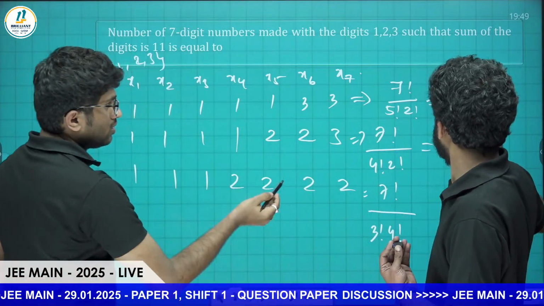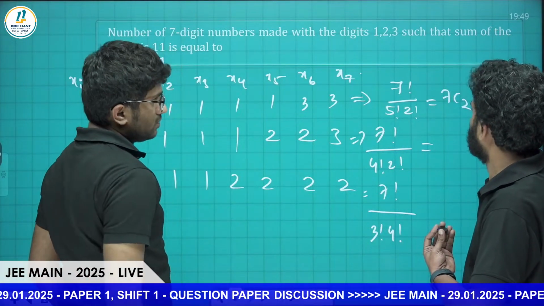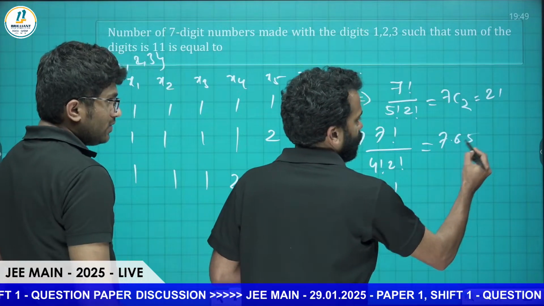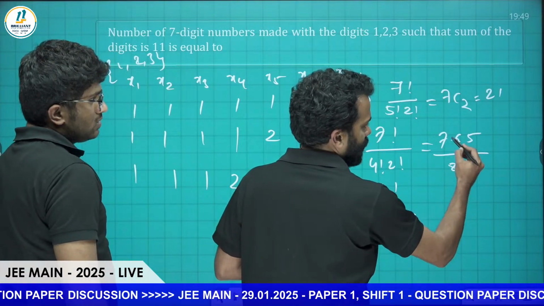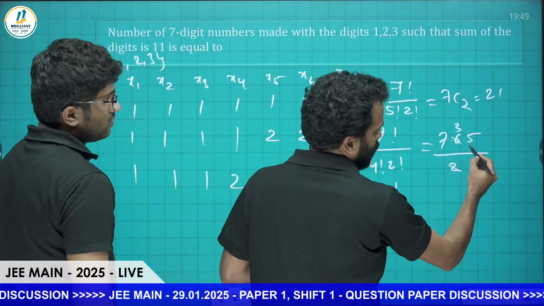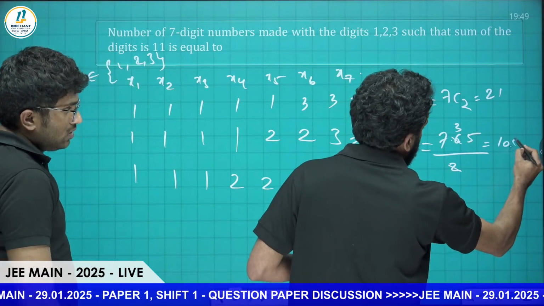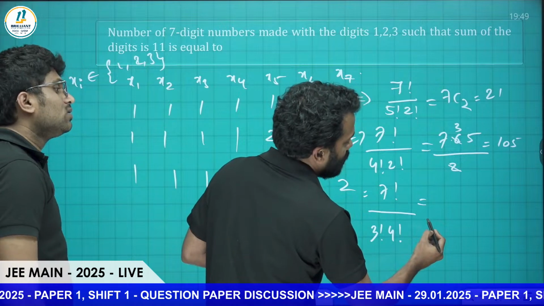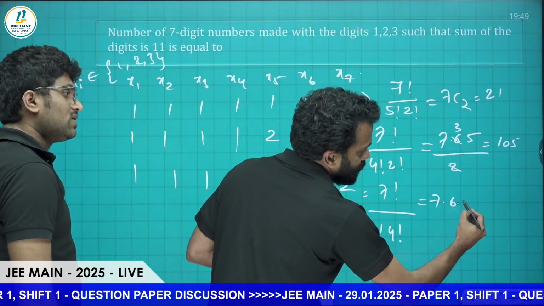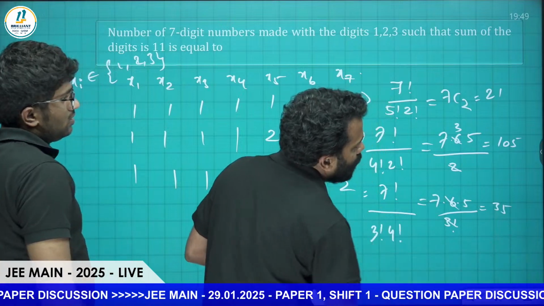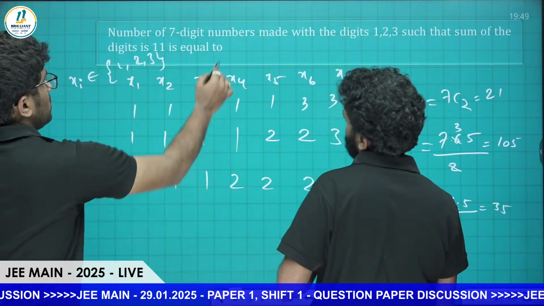7C2 is, I think, 21. This is 7 into 6 divided by 2, which is 21. Then 7 into 6 into 5 divided by 2, cancelled, is 35 into 3, which is 105. Yes, sir, 105. And here it will be 7C3: 7 into 6 into 5, factorial cancels, that is 35. That makes 161. 161 is the correct answer.